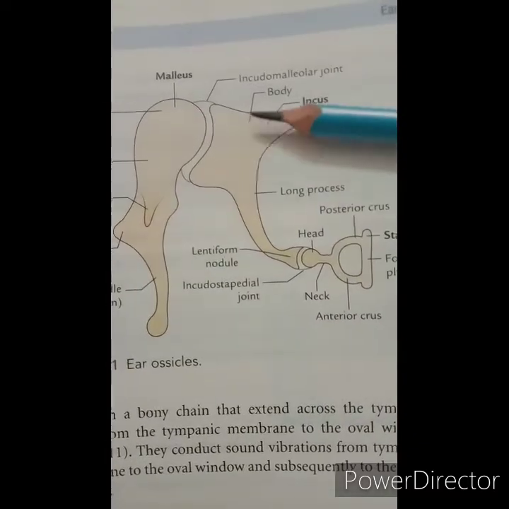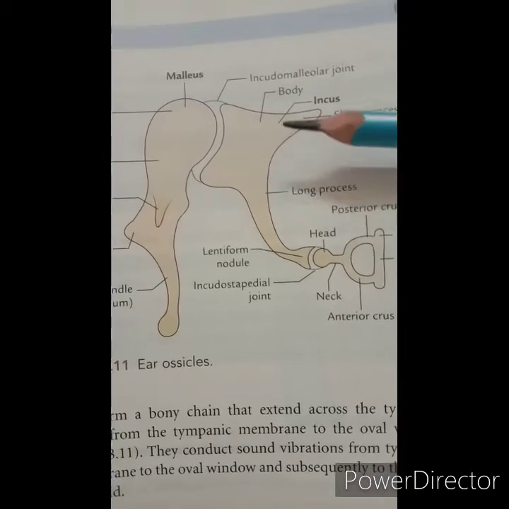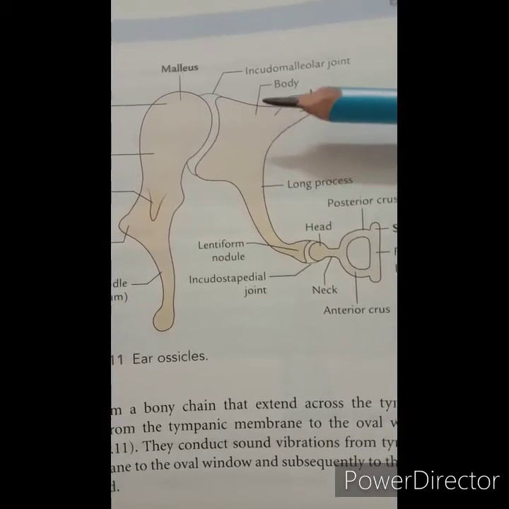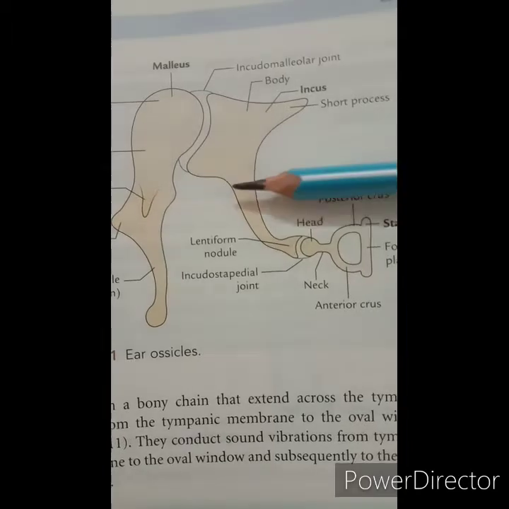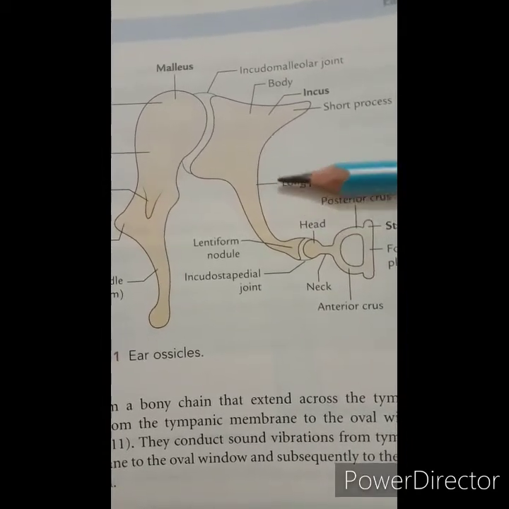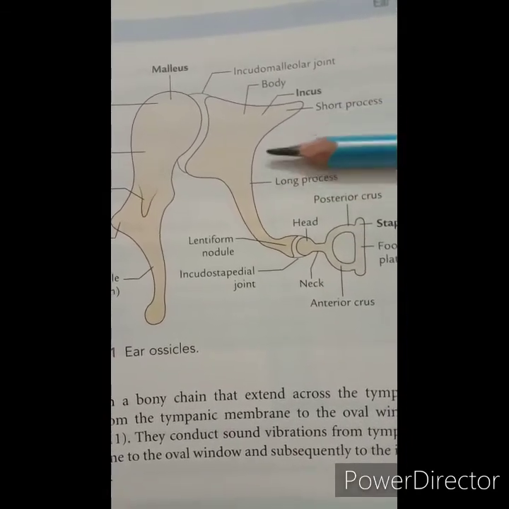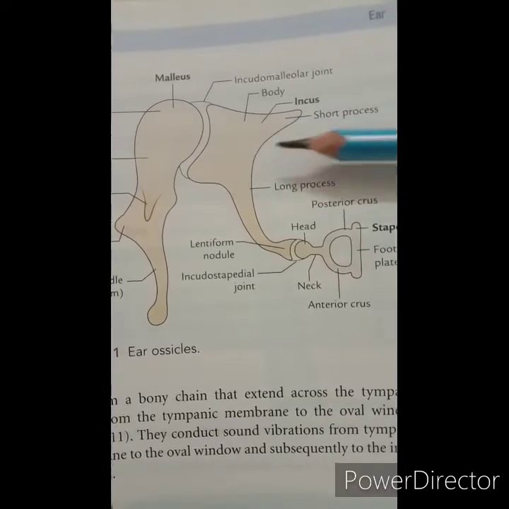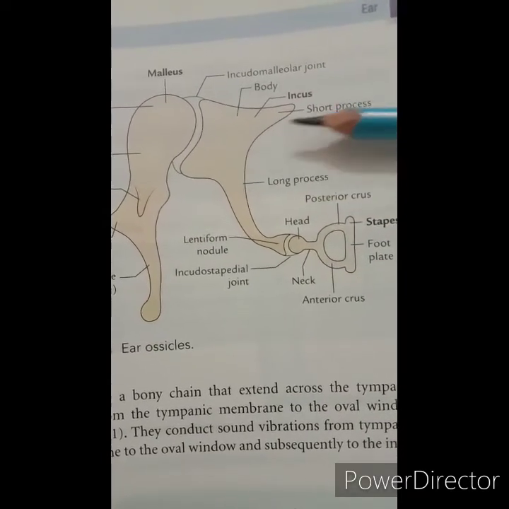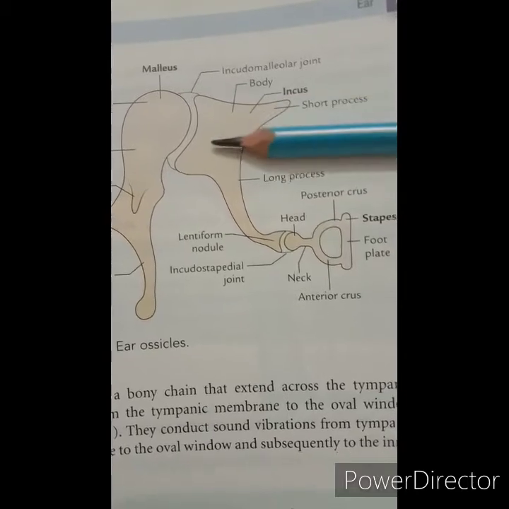Then the incus. So this one, the incus, it has the body and the short process and the long process, both of which, that is the body and the short process, are located in the attic.